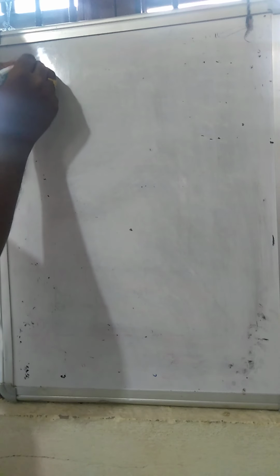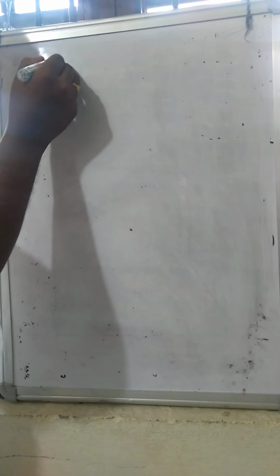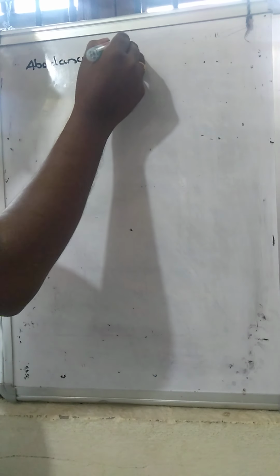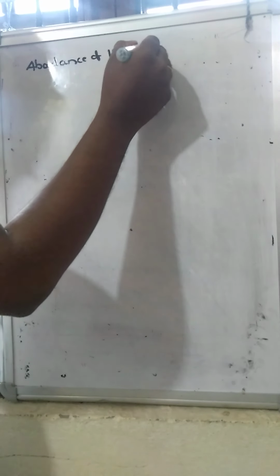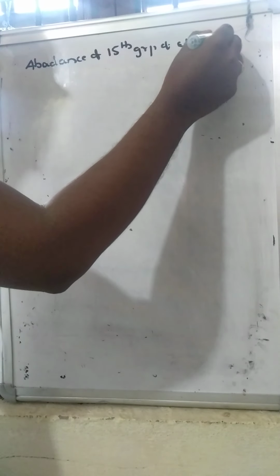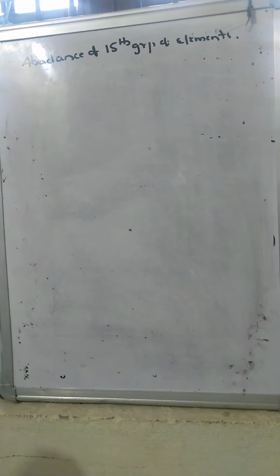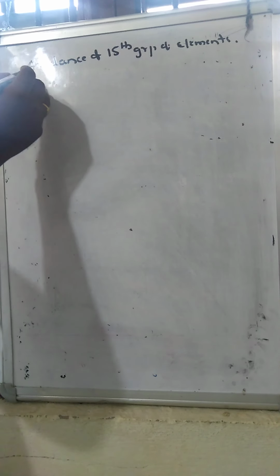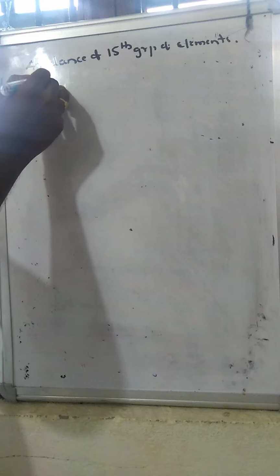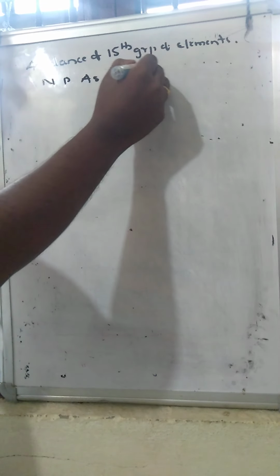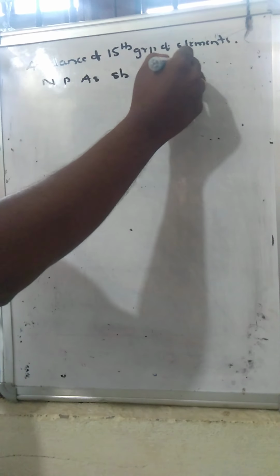Now we will go for the abundance of the 15th group of elements. The 15th group of elements are nitrogen, phosphorus, arsenic, antimony, bismuth and moscovium.